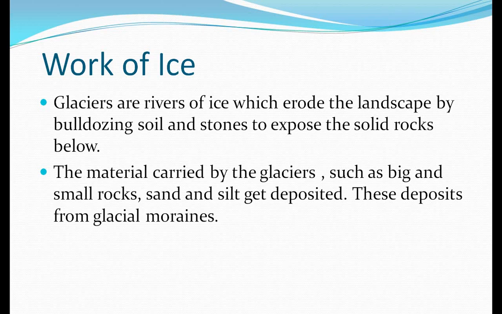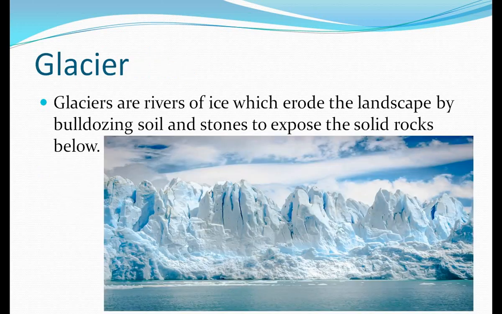When these ice sheets slide down, in this way they erode the landscape also, and carry with them pieces of stones, rocks, or any other material. When these materials are carried by the glaciers, like big pieces of rocks, sand, silt, they get deposited on the side of the mountains or hilly areas, and these deposits form glacier moraines. Now I will show you the picture of this glacier.